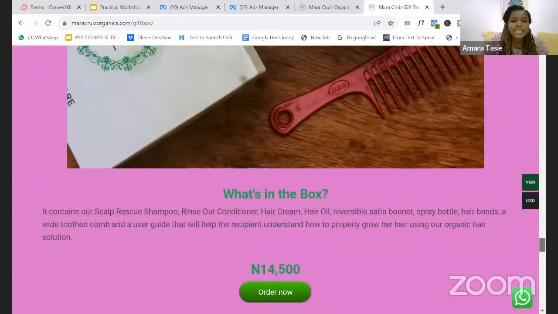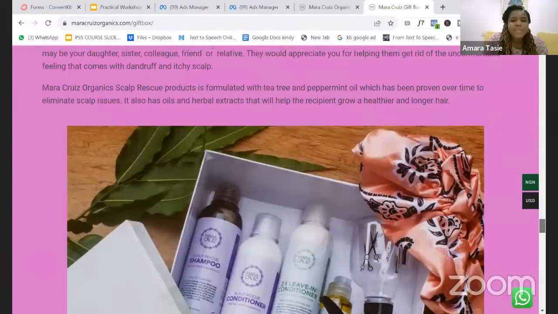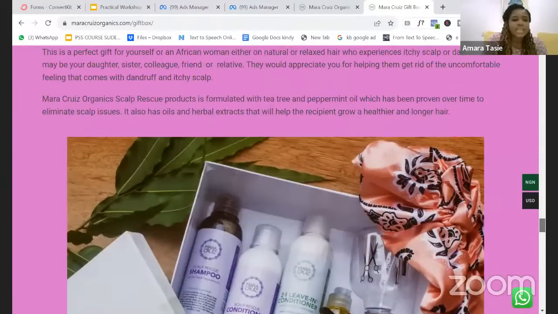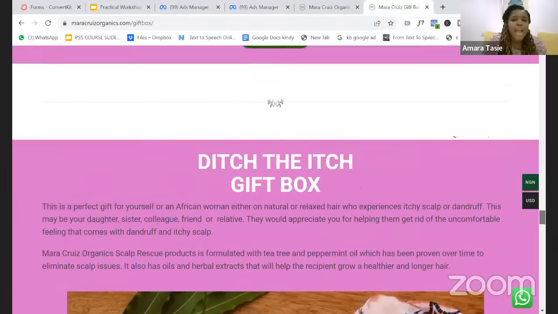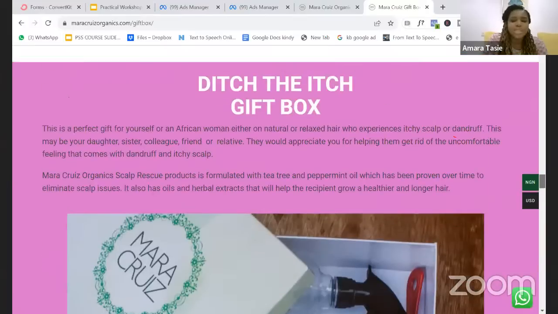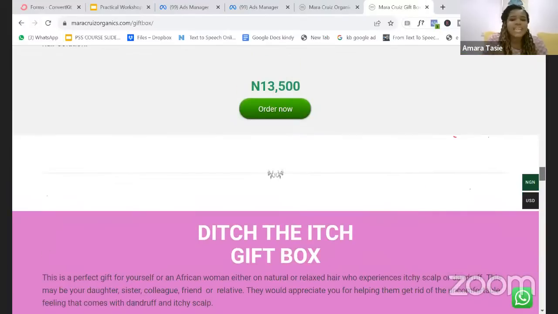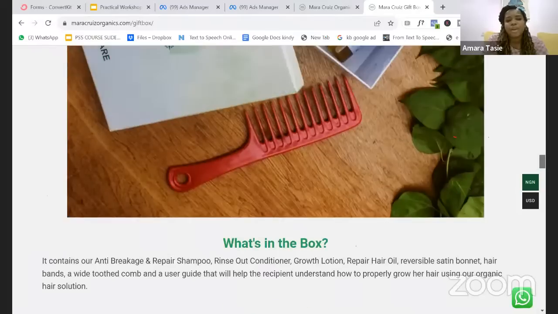Okay, so you can see this is our gift box. Especially this season, towards December, people will start gifting their friends, their relatives, their family. You can put together a gift box or a hamper, and that is an irresistible offer for people at this time.